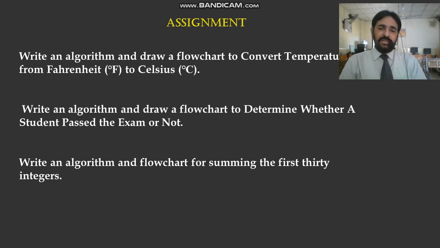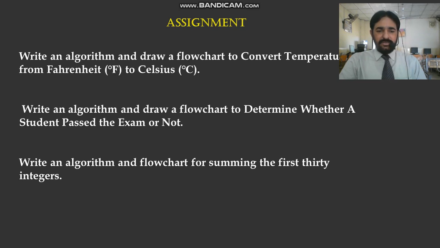Just go through it, understand, and write in your own words or with the help of the book. Second, write an algorithm and draw a flowchart to determine whether a student passed the exam or not. Similarly, we were finding the percentage, so we can also find whether the student passed or failed the exam.